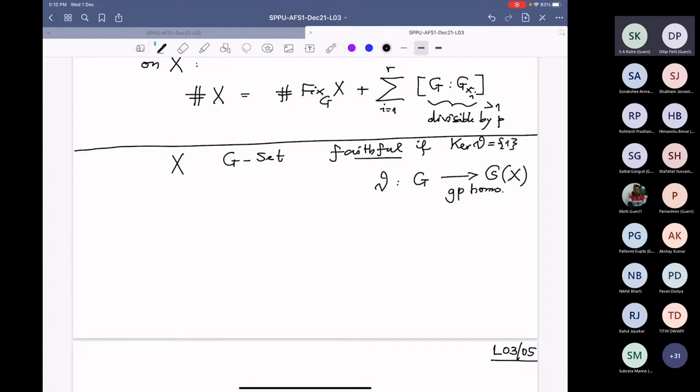Then we call it faithful. But now, how do you make an action that may not be faithful into a faithful one? Go mod the kernel. See, the kernel is always a normal subgroup. The kernel of a homomorphism is always a normal subgroup. And therefore, if I go modulo the kernel, G modulo the kernel, this theta map will induce a map here.